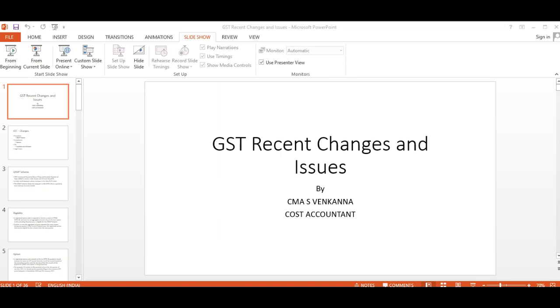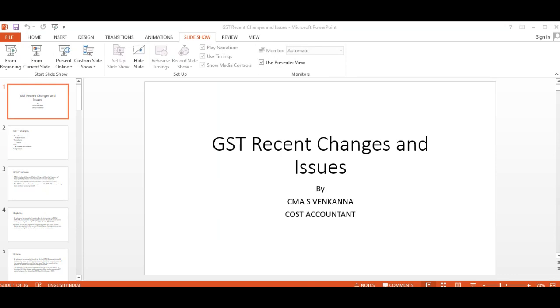Number one, QRMP. CBIC has introduced quarterly return filing and monthly payment. QRMP means quarterly returns, monthly payment scheme under the GST. This is a very, very important area for the small taxpayers, say SME or MSME, to help the taxpayers whose turnover is less than 5 crores.